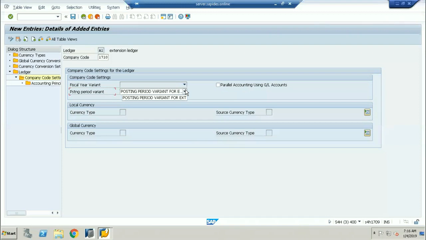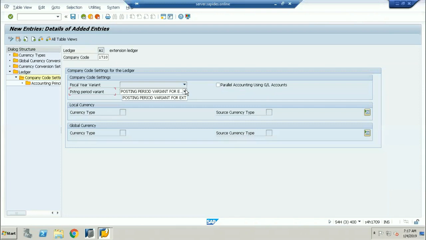So now there is a deviation. The posting period variant differs between the extension ledger and the base ledger, but your fiscal year variant and the currency settings are going to be the same. So these adjustments I can make here. Now in the extension ledger, all the periods are open, from January till December. In whichever period you want to make adjustments, you can make them, because your periods are not closed. Whereas in the variant 0010, which is the leading ledger, only for the month of January are you supposed to post, because February till December, all the periods have been closed.